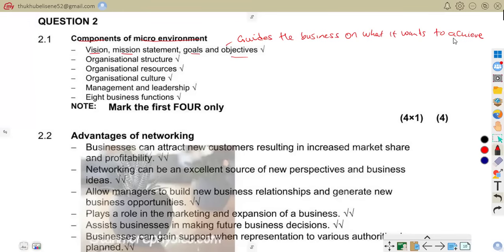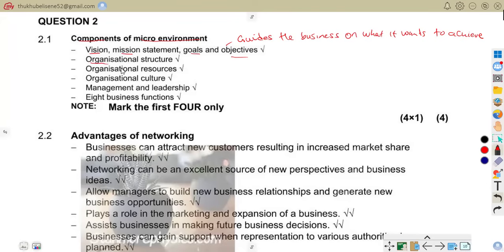So, for example, a school uniform shop aims to become the best supplier in Pretoria. That's its vision. Or we can say a baker's goal is to increase sales by 20% in 1 year. That is its goal. All these are internal. They are found internal in the business. The business has full control of that.